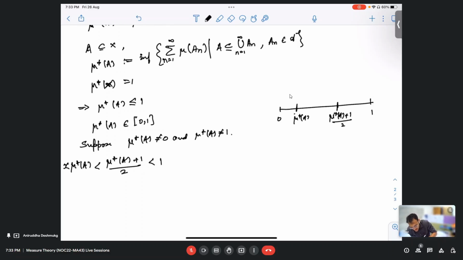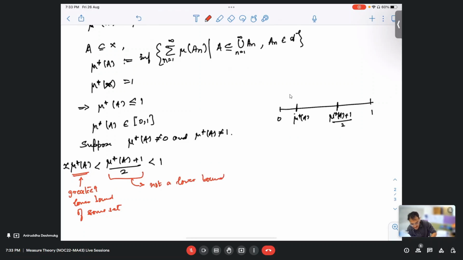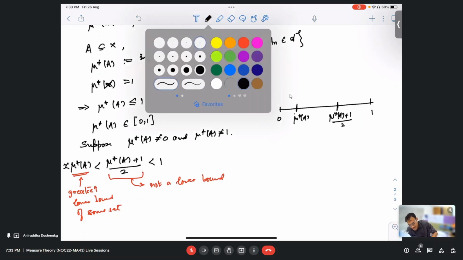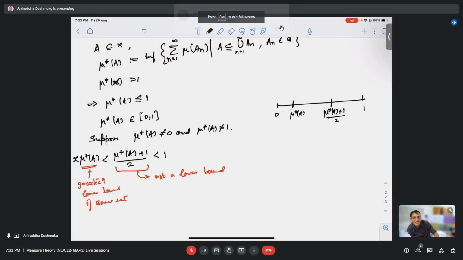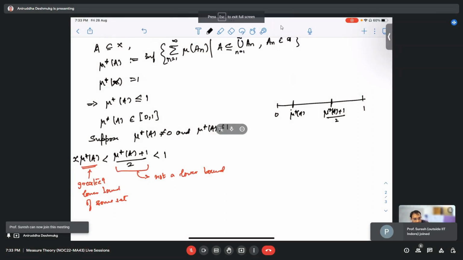So notice that mu star A is the greatest lower bound of a set, and this midpoint is bigger than the greatest lower bound. Therefore, it cannot be a lower bound, right? If it is not a lower bound, there is an element of this set which is still smaller than (mu star A plus 1) by 2.